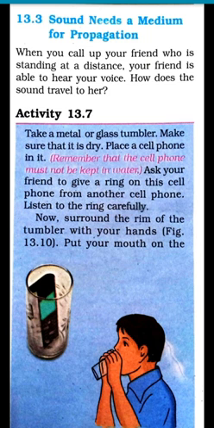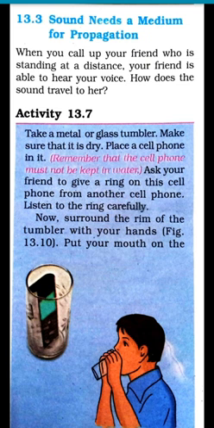Take a metal or glass tumbler. The tumbler that you have taken should be dry. Place a cell phone in this tumbler. Then you can ask your friend to give a ring on this cell phone from another cell phone. So you can hear the sound of ringing. Now, what you have to do is surround the rim of the tumbler with your hands. That means cover it with your hands.